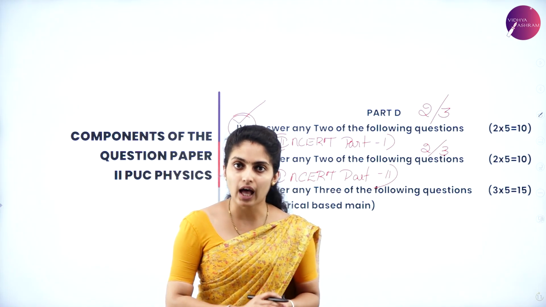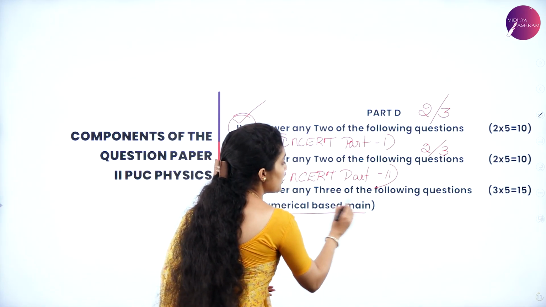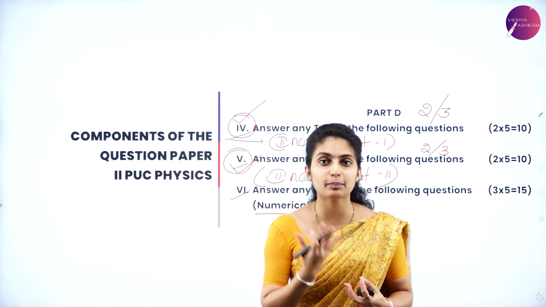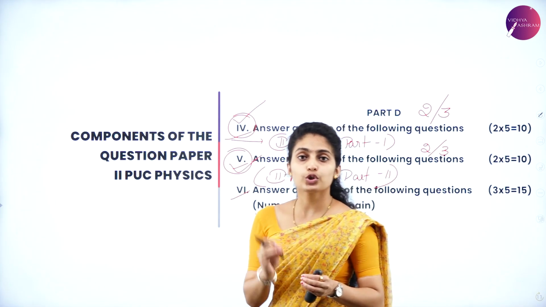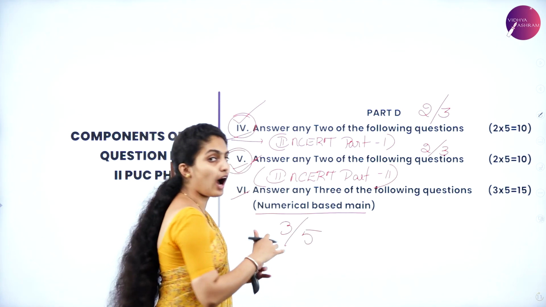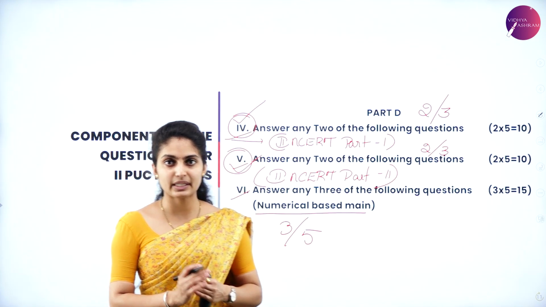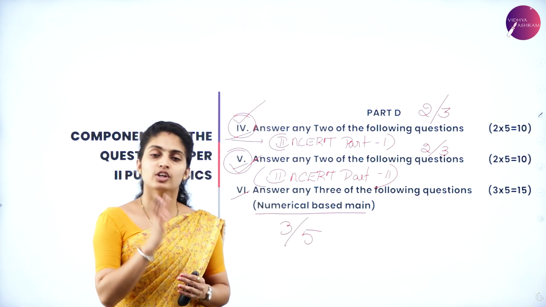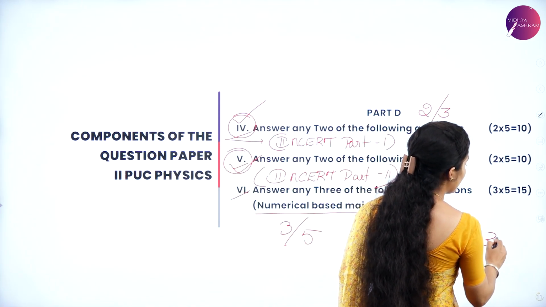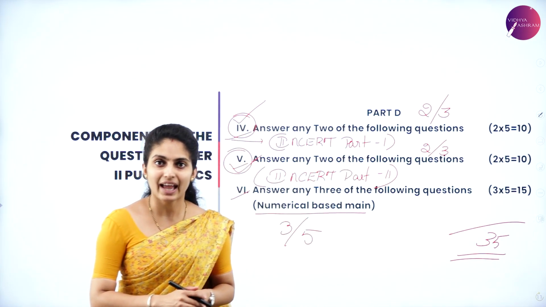Now coming to the last Roman number, which is called the numerical main. It is the numerical based main. Numerical means the problems, that is the sums you get based on certain chapters. You will have to write only 3 out of 5. So 2 are optional for you. 3 questions out of 5 you have to attempt and each question carries 5 marks. So it is 3 5s are 15. So here also you have got your 35 marks in total. So that is all about your question paper analysis.